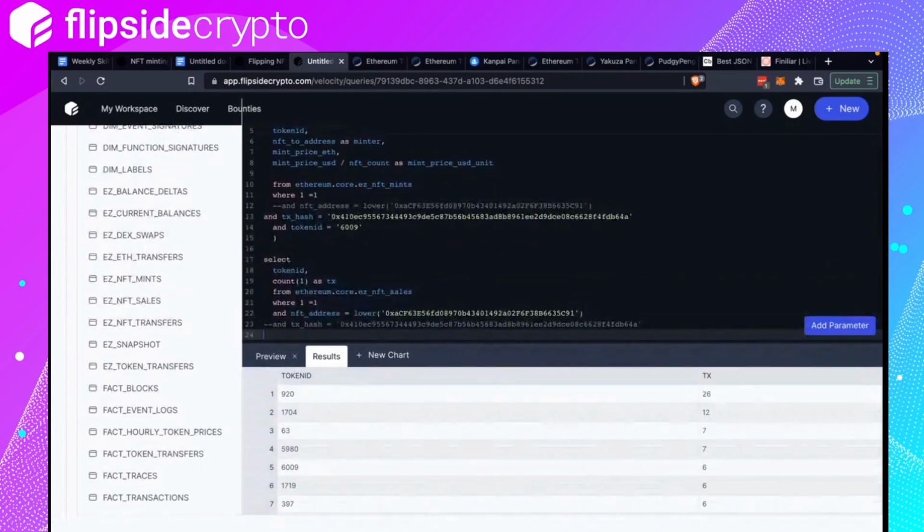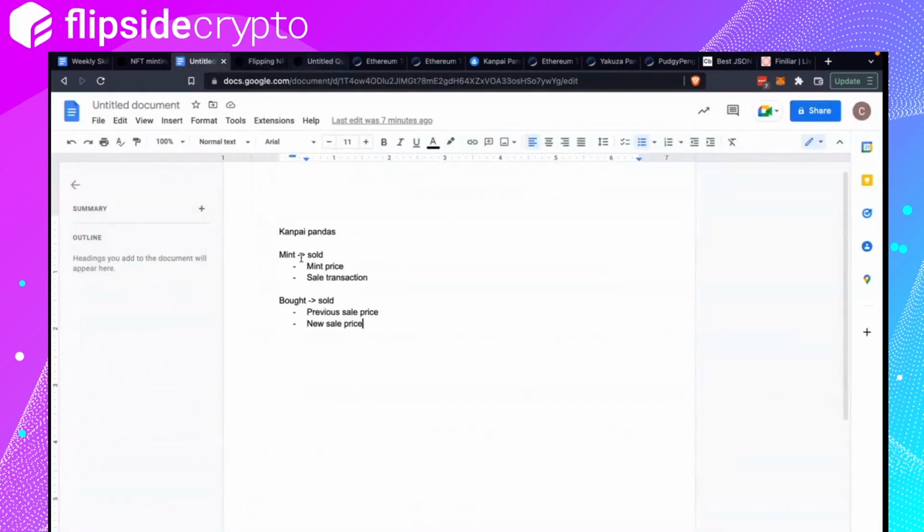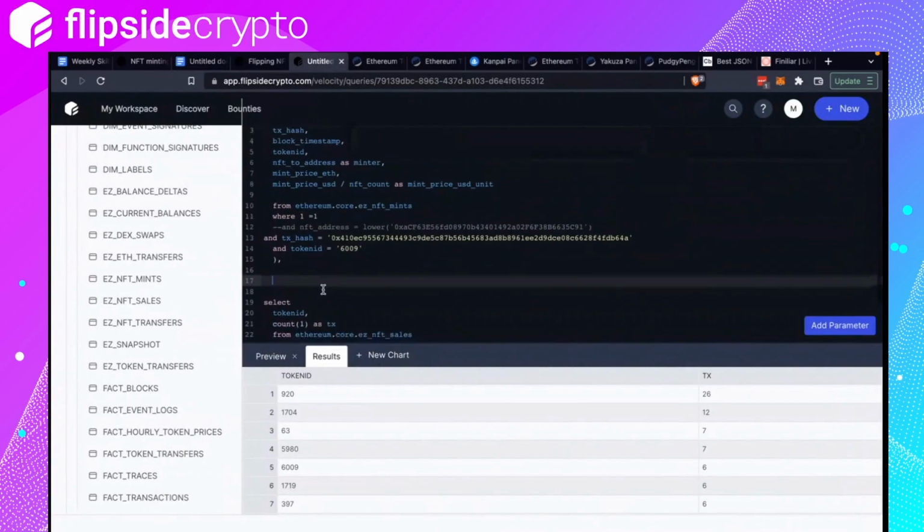Delete all this. Okay, so we got the mint. Now we want the sales. If we look back at our to-do, we want the first sale transaction after mint, right? That means we can think of it as, if 6009 was minted today, what is the first immediate sale that took place? And to do that, we can use qualify.